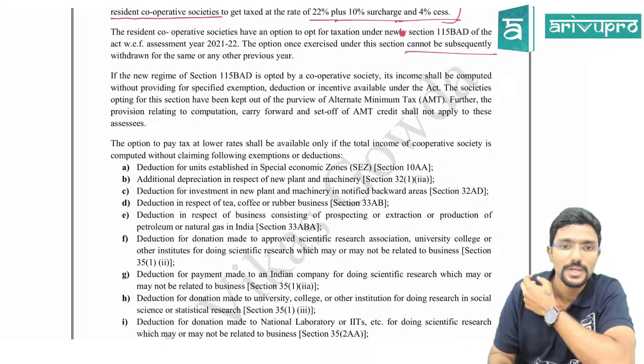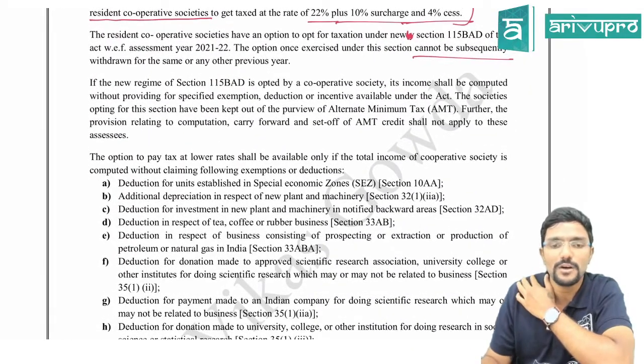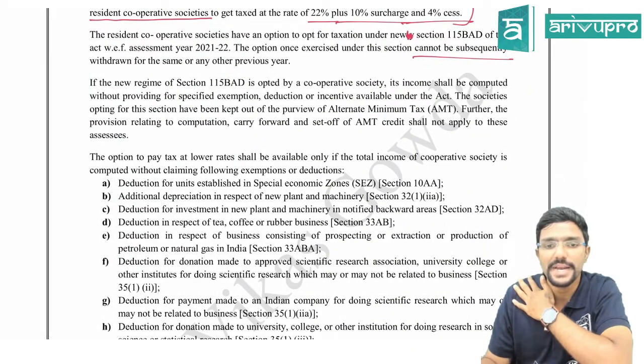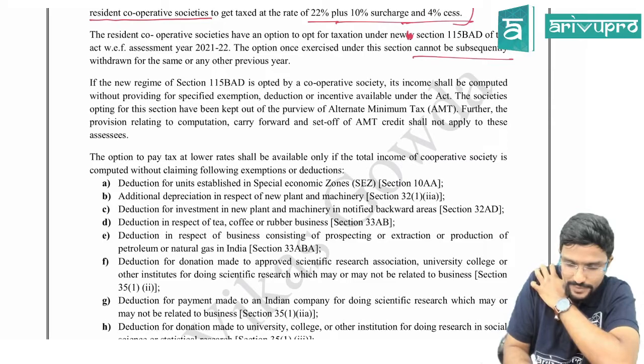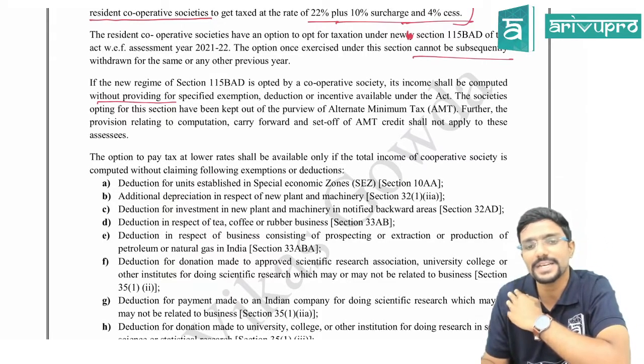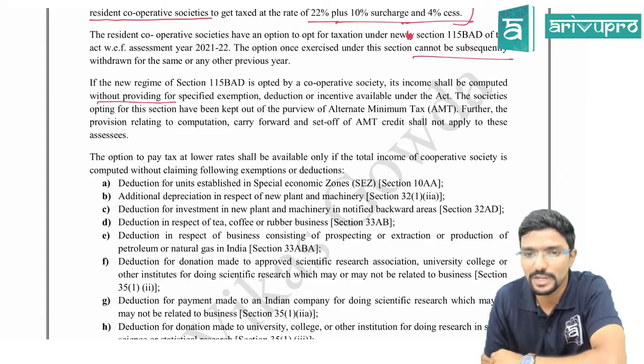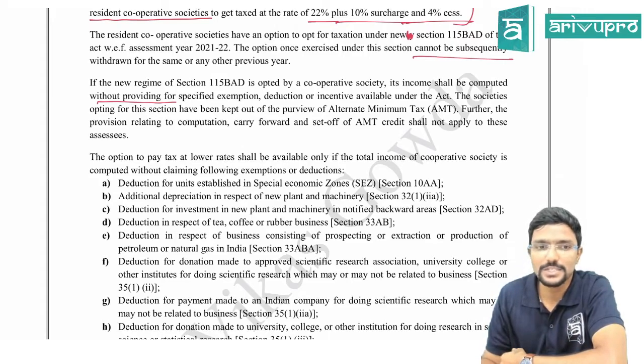If the new regime of section 115BAD is opted by a cooperative society, its income shall be computed without providing certain exemptions, deductions or incentives available under the Act, and the societies opting for this section have been kept out of the purview of alternate minimum tax.